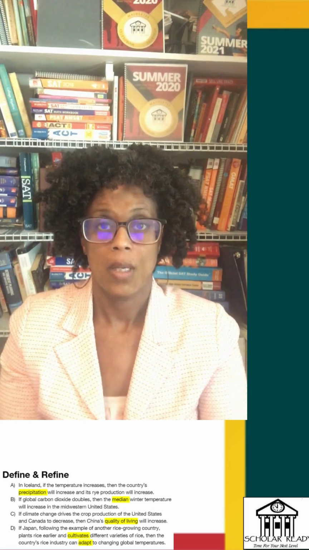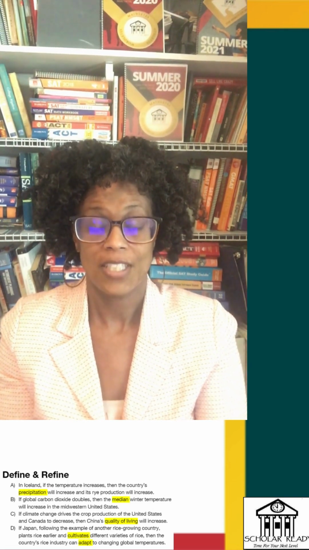Remember, all of these examples will be correct. We just have to find an example that supports what the writer is arguing. So let me create some criteria for my correct answer. All right, so my correct answer needs to discuss effects of climate change. It also needs to discuss how these effects of climate change are linked to one country and how the effects are also linked to another country or countries.